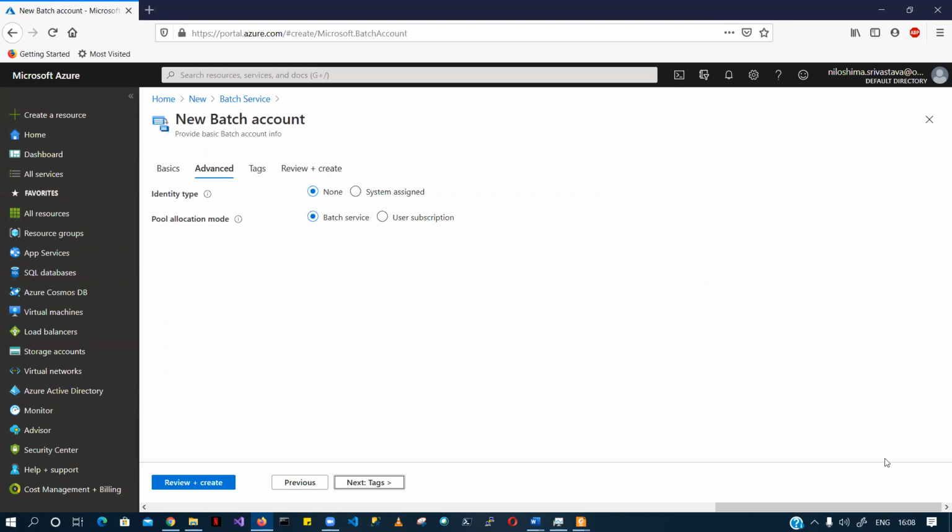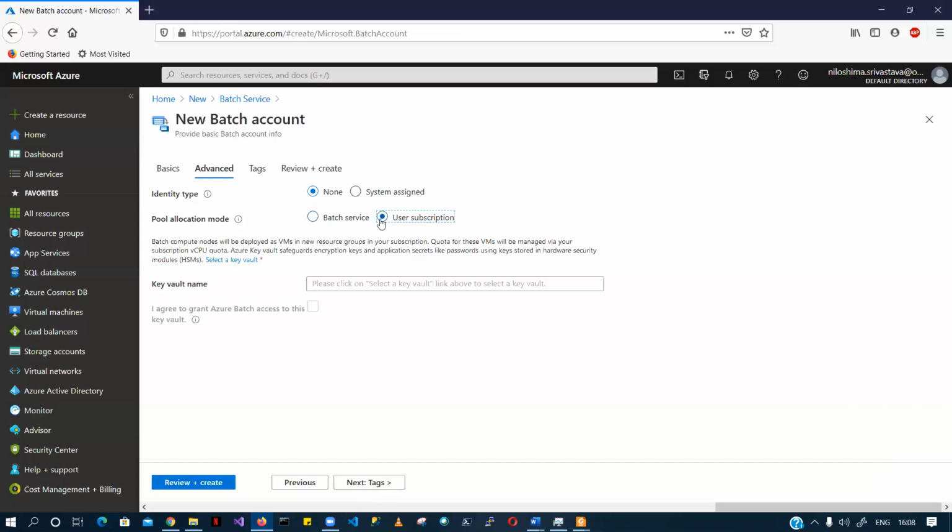So whether the batch service manages the allocation of all those nodes, or whether it's going to be in our subscription, that is something which we accomplish when we do this, right? Batch service, or you can go to the user subscription.